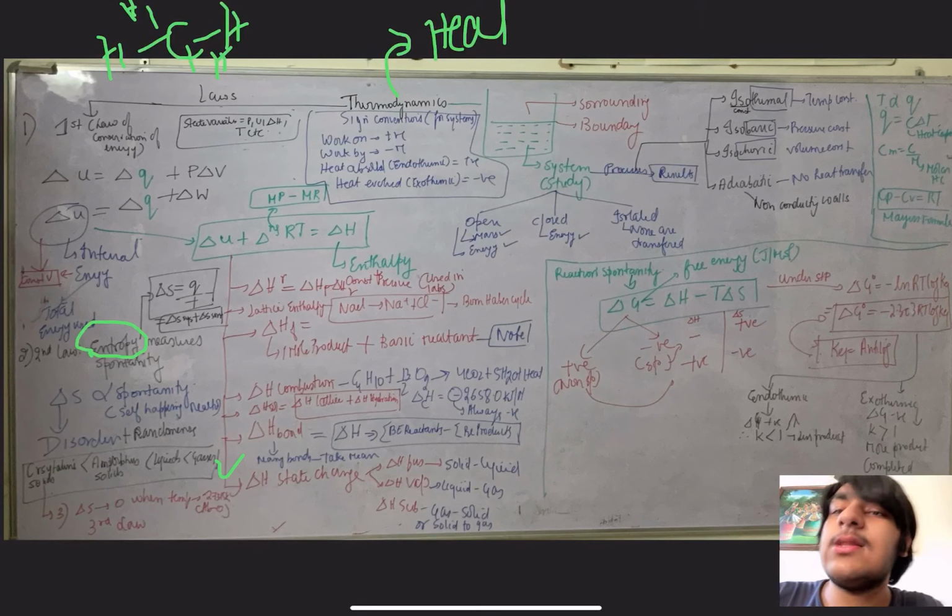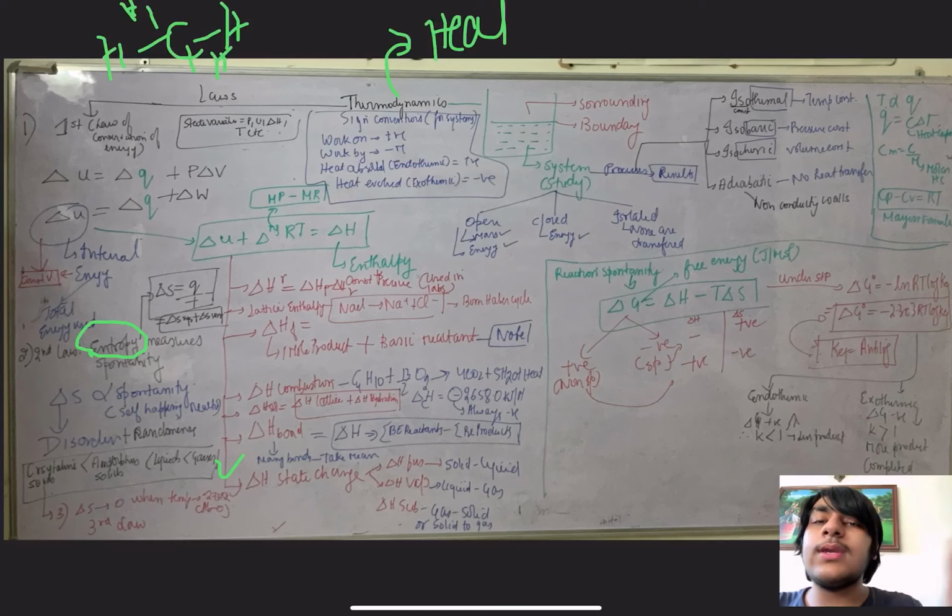Simple mathematics. When can delta G be negative? Delta G can be negative. First of all, you have to make delta H negative. That means it has to be an exothermic reaction. And delta S, if it is positive, then this whole term will continue to be negative, and that's why delta G will be negative. Simple mathematics, sign conventions.